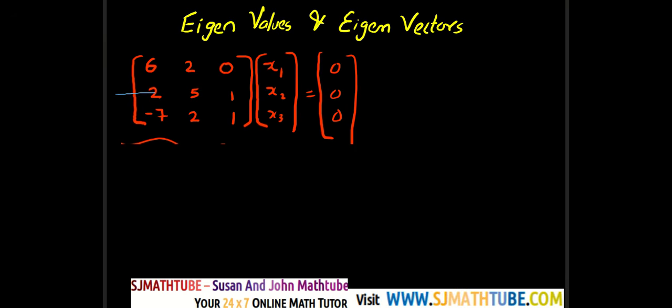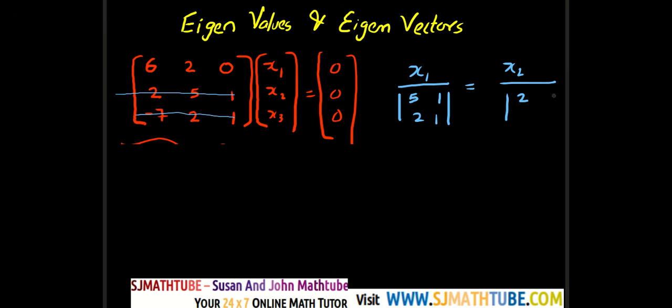Anyway, I'm going to choose the second row and the third row. And then we will apply something called the rule of cross multiplication. It's very simple. All you have to do is write x1 by, look at this, you leave this part and take the determinant of the remaining part, is equal to x2 by, you leave the middle part and take the determinant of the remaining part, 2, 1, minus 7, 1, and put negative outside.